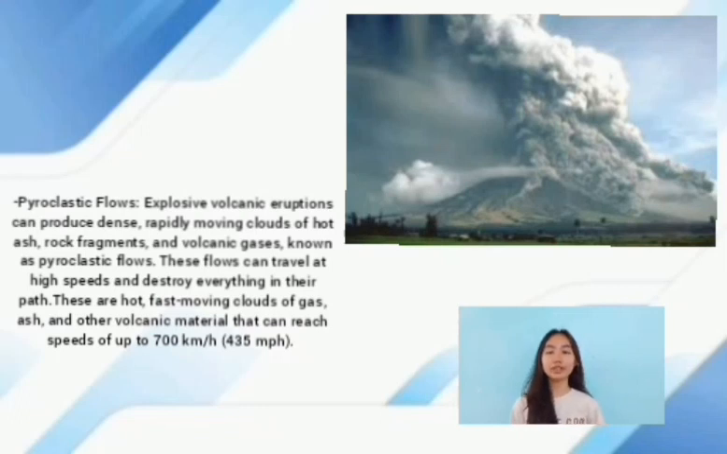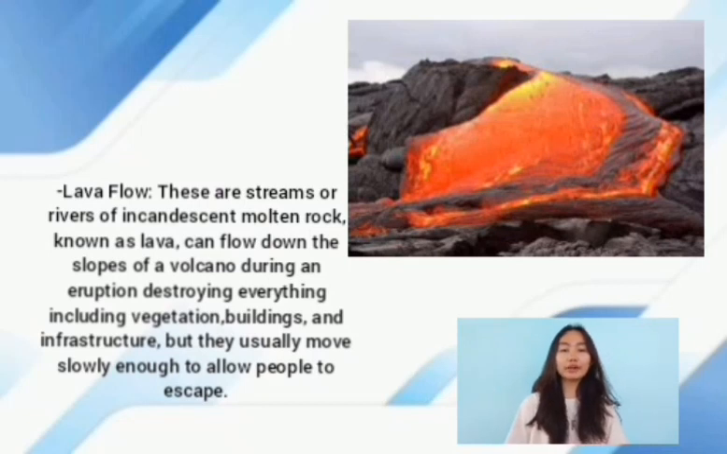Pyroclastic flows. Explosive volcanic eruptions can produce dense, rapidly moving clouds of hot ash, rock fragments, and volcanic gases, known as pyroclastic flows. These flows can travel at high speeds and destroy everything in their path. They can reach speeds of up to 700 km/h. Lava flow. These are streams or rivers of incandescent molten rock known as lava that can flow down the slopes of a volcano during an eruption, destroying everything including vegetation, buildings, and infrastructure. But they usually move slowly enough to allow people to escape.